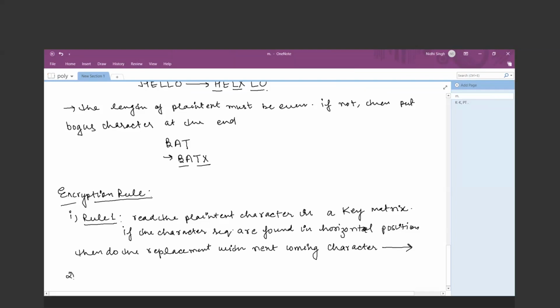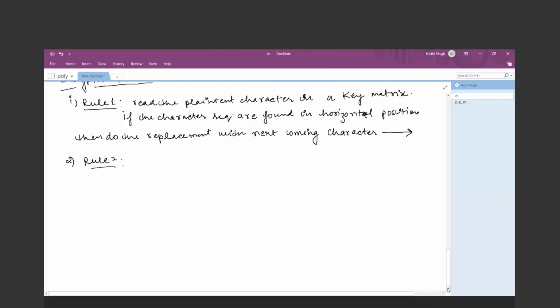Now the second rule. Just like the first rule, the second rule is associated with the vertical position. So read the plain text in your matrix and check the sequence. If the sequence is found in the vertical position, then do the replacement with the next coming character. So if your character being read is in a position on the right-hand side, you have to do the replacement on the right-hand side. If it is on the left-hand side, then you have to do the replacement on the left-hand side.